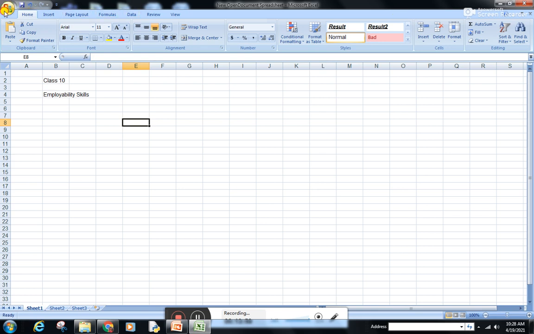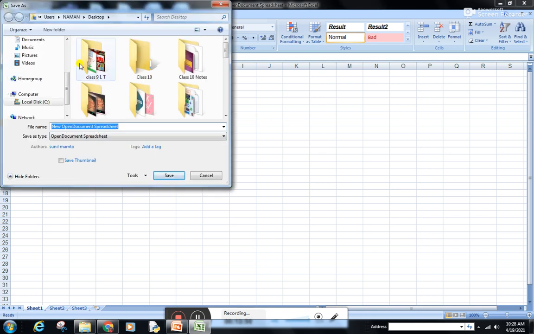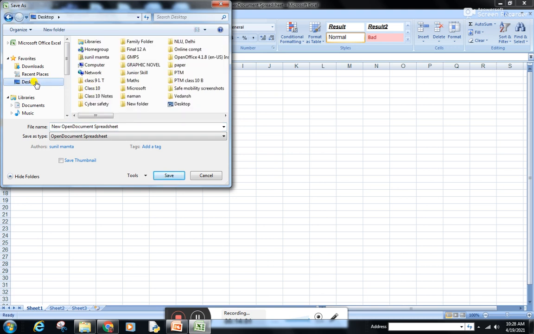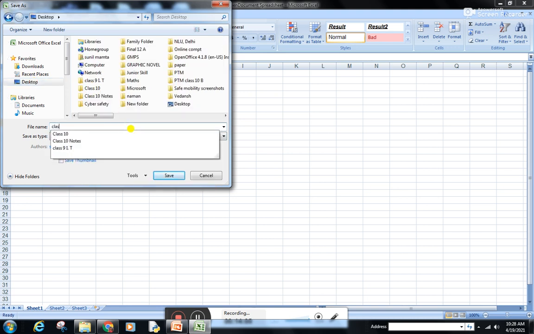Suppose I want to save this. Click on Save As and the file will be saved. Where you are going to save the file, you need to search for it. This is the desktop which you need to select, and the name of the file. Suppose I am saving this file as class 10 employability.